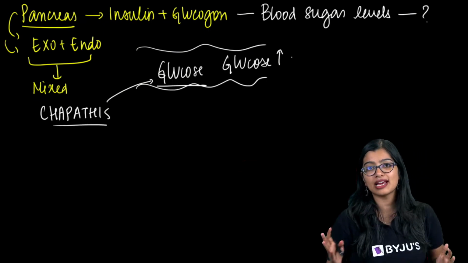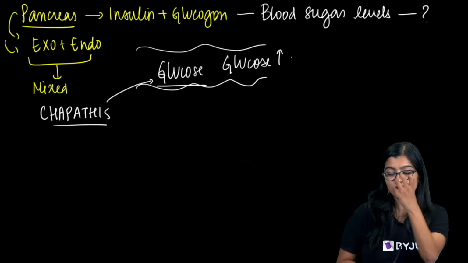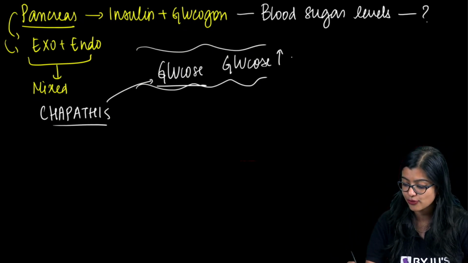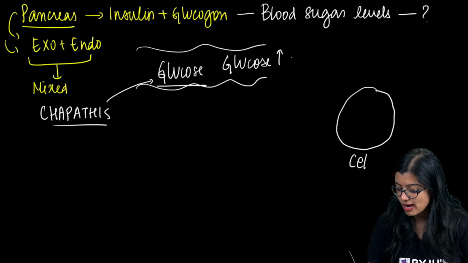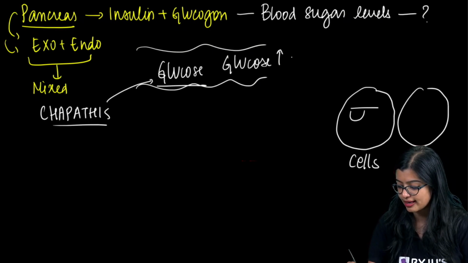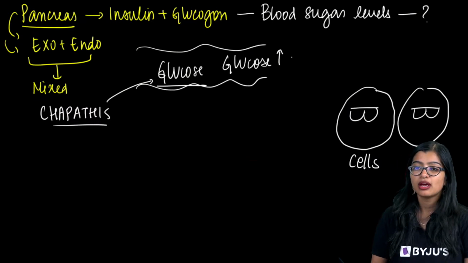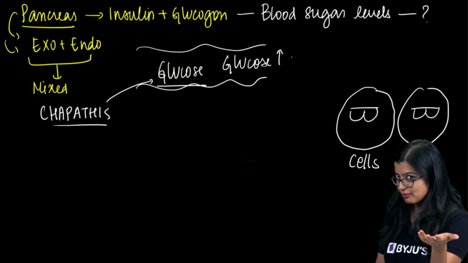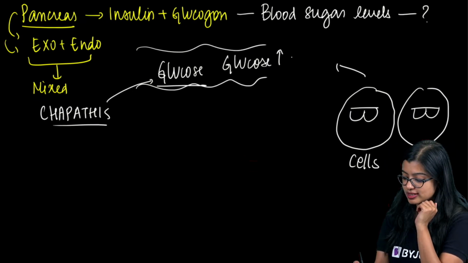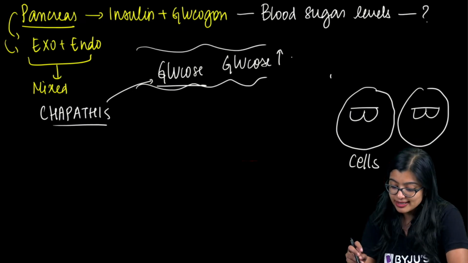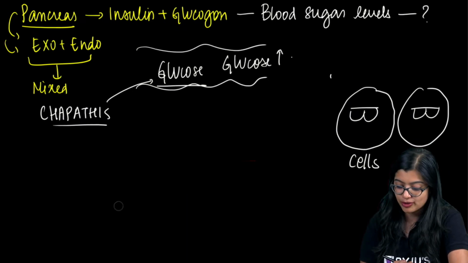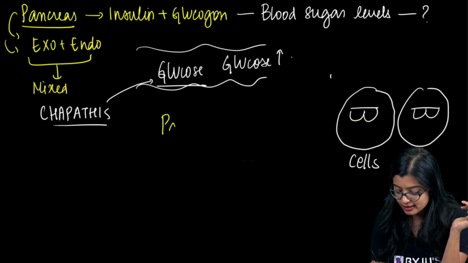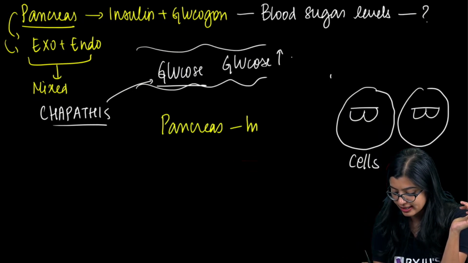Now when glucose level is high, what is going to happen? This glucose is needed by all my cells, right? Because at the end of the day, glucose is what we utilize for respiration. Now my cells are all here chilling, okay? None of my cells know that glucose is there in the blood. Somebody has to tell the cell, hey, you know what, glucose is there, you can take it up. So that is where your insulin comes into the picture. When blood glucose level increases in the bloodstream, the pancreas will release insulin, right?